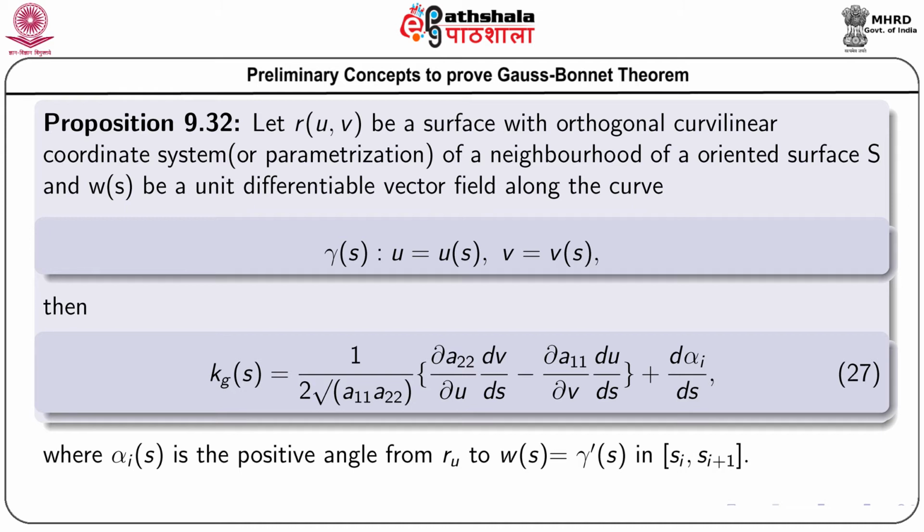So, within this interval, these are the angles formed between R_u and gamma dash(s).